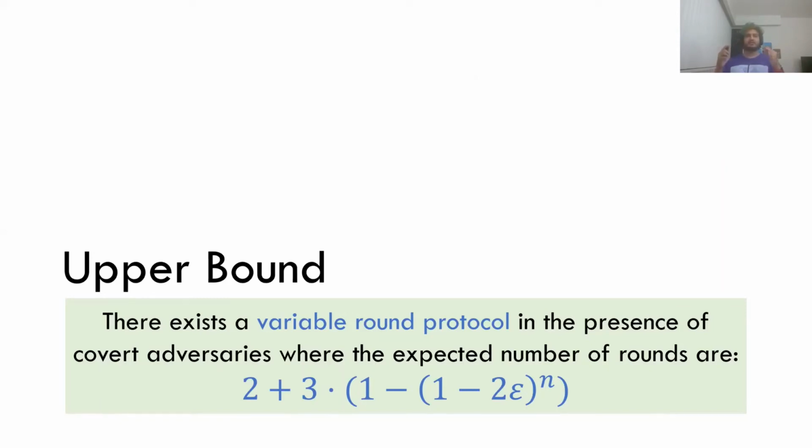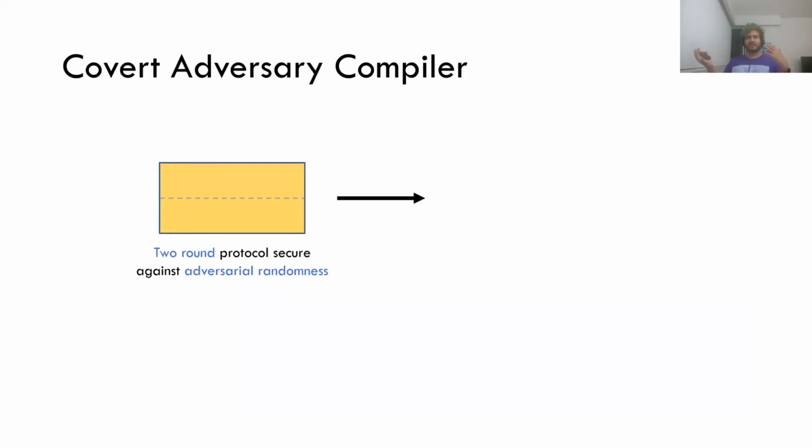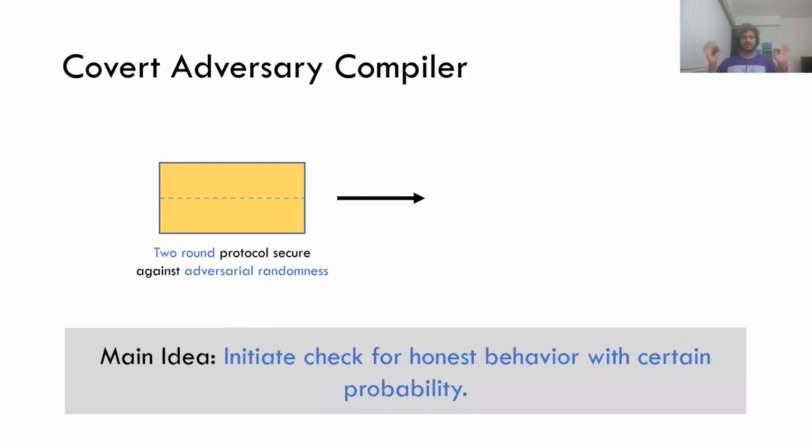Let's see. The main idea is going to be that we build a compiler. We take a protocol satisfying almost minimal security requirements, which is to say that this protocol is secure against adversaries that follow protocol instructions. The only thing it can do is choose its own randomness. And it turns out that two-round protocols against such adversaries are relatively easy to compute. So in the compiler that we built, the main idea is that we're going to initiate a check for honest behavior with some certain probability.